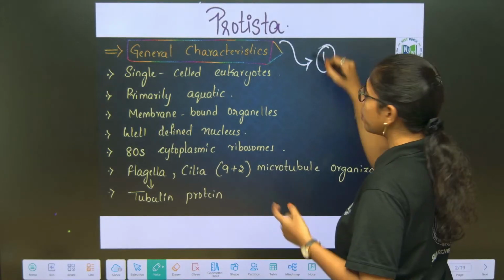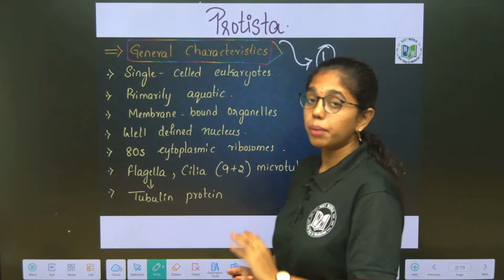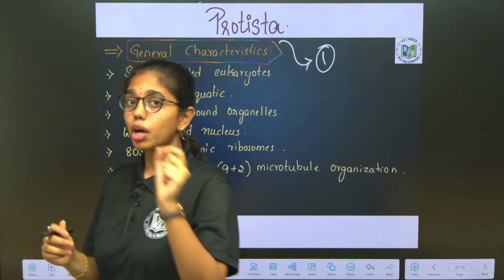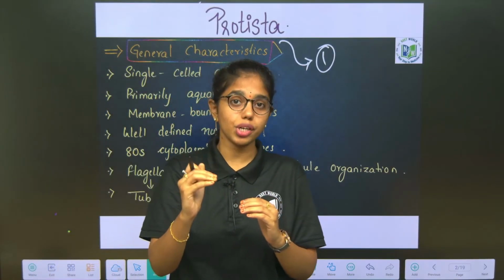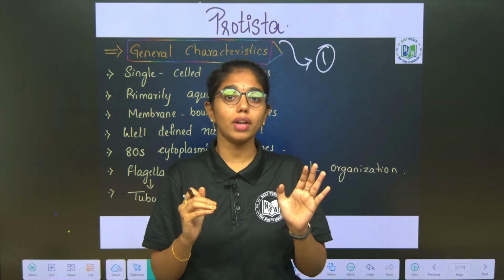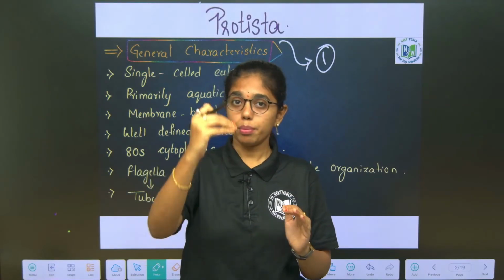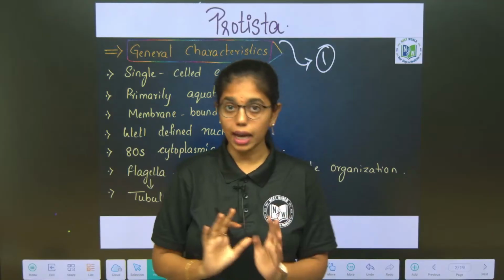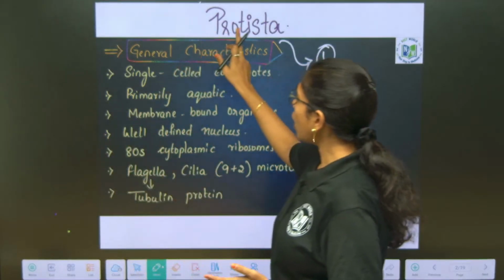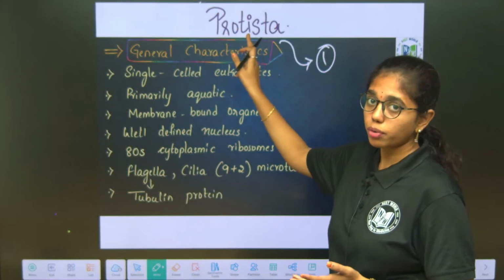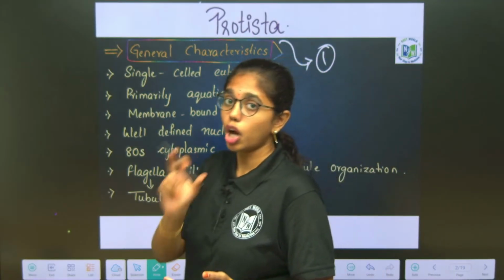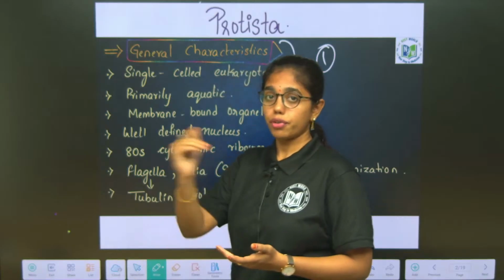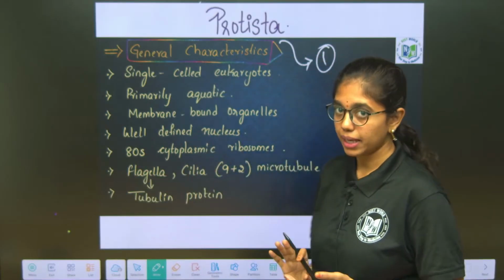At least there will be one question from this kingdom, because the boundaries of this kingdom are not well defined, and Protista stands as a common ancestor for all the multicellular eukaryotes like fungi, plantae and animalia.